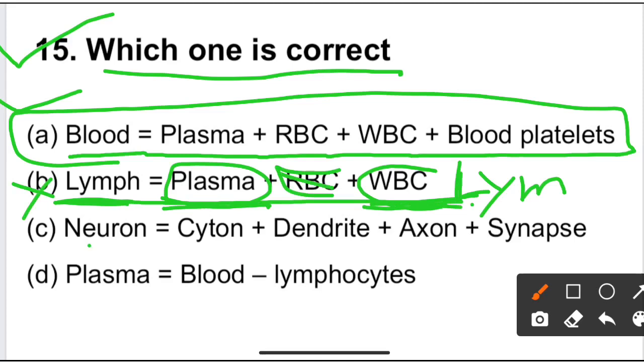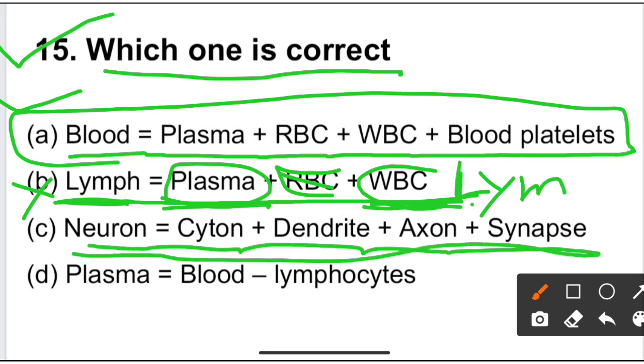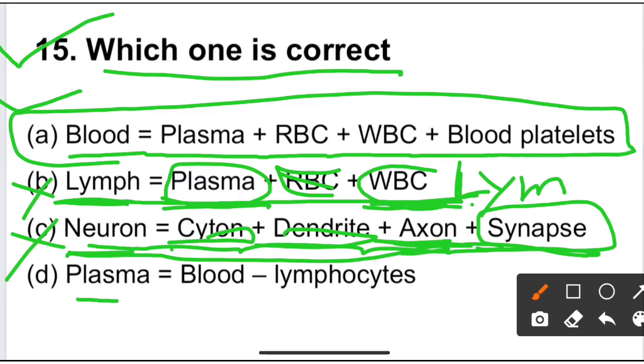Neuron equals cyton, dendrites, axon and synapse. It is also incorrect because a neuron is composed of 4 parts: first dendrites, second cyton or cell body, third axon, and fourth axon terminal. Synapse is not a part of neuron, so it is also incorrect. And the last option is plasma.